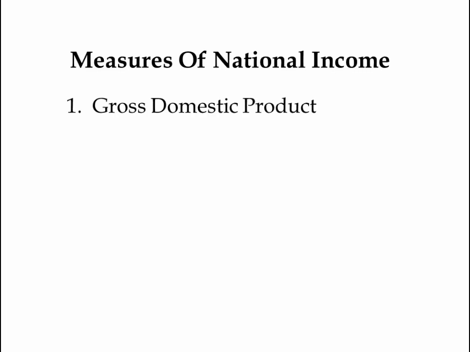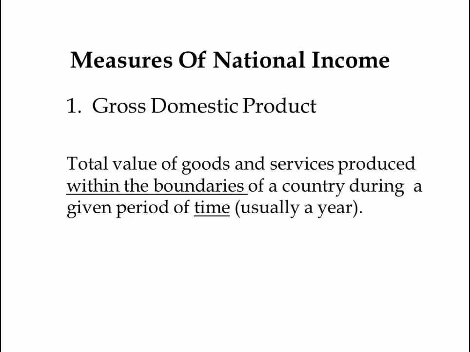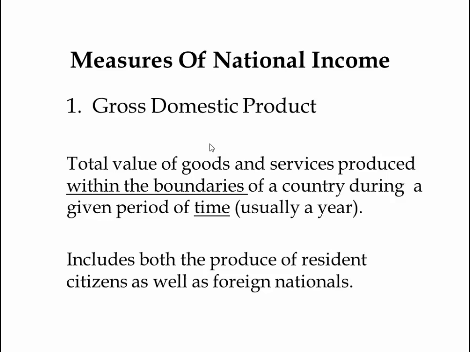The first topic, gross domestic product. Gross domestic product is nothing but the total value of goods and services produced within the boundaries of a country during a given period of time, which is usually a year. We can remember this by associating the word domestic with within the boundaries of a country. Gross domestic product will include the produce of both the residents of the country as well as the foreign nationals.